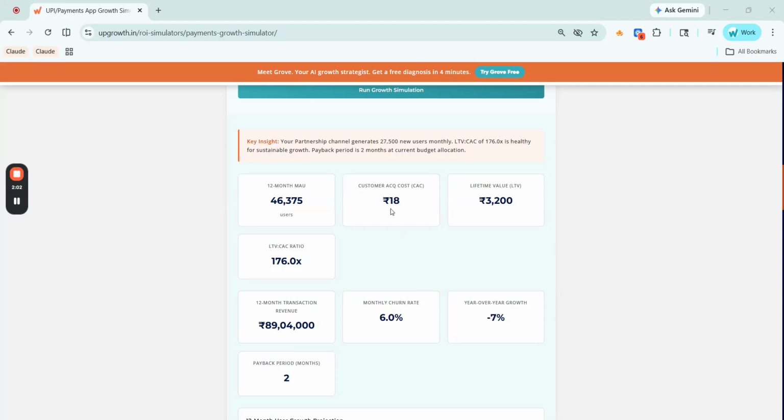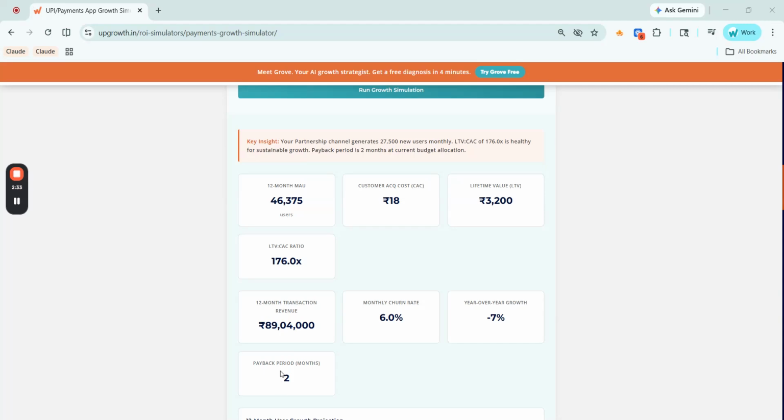Here the customer acquisition cost is rupees 18. That is how much it costs to bring in one new user through partnership, an exceptionally low number for payment businesses. And lifetime value is 3,200 per user based on your transaction volume and average transaction value. And LTV to CAC ratio is 176x, meaning for every rupee spent acquiring a user, the platform earns back rupees 176 over the user's lifetime. The benchmark target is 3x or higher, so this is well above healthy.